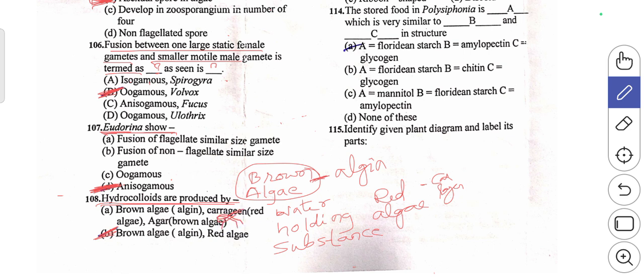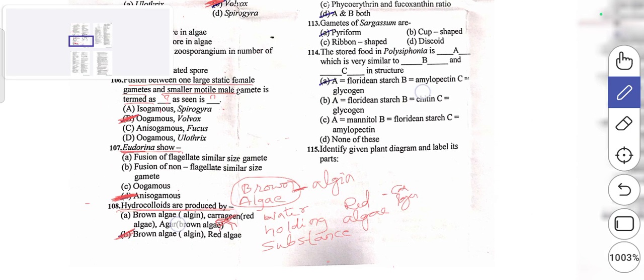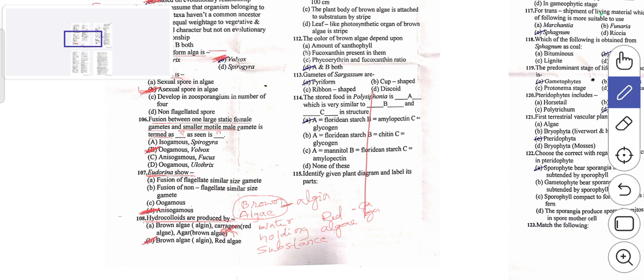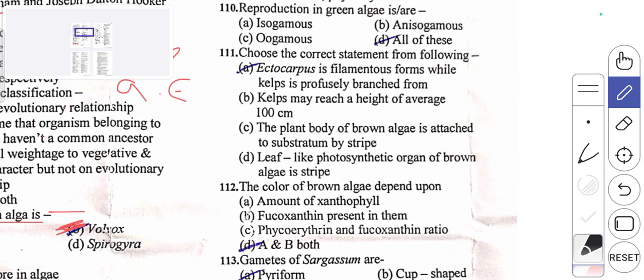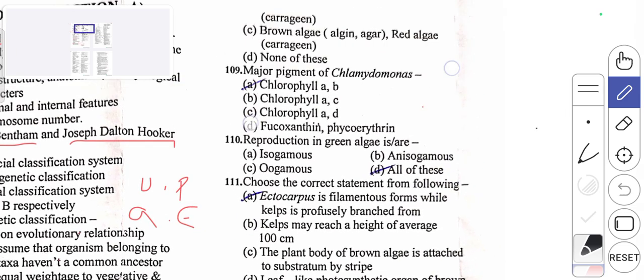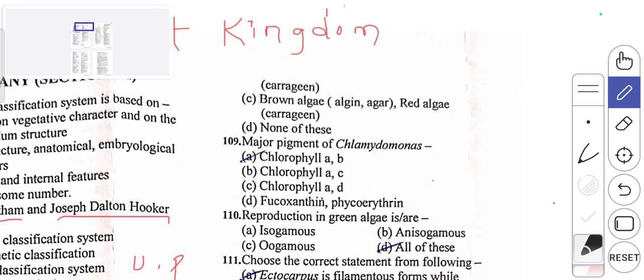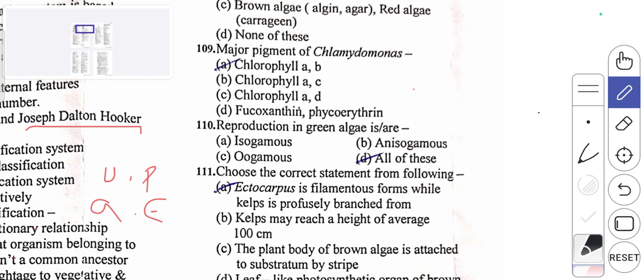The second statement, B option, is brown algae, algin, and red algae, carrageen. So B option will be considered the right option for this question.